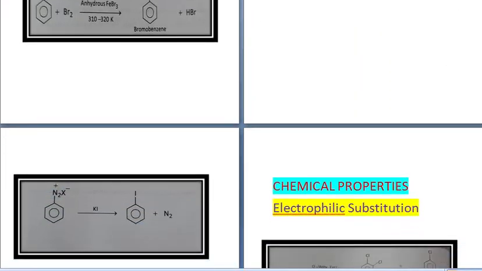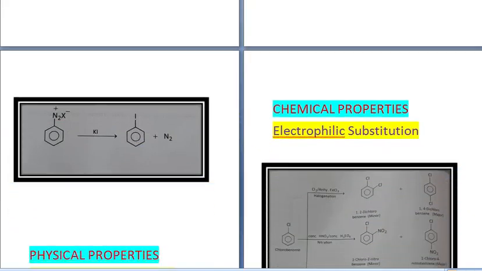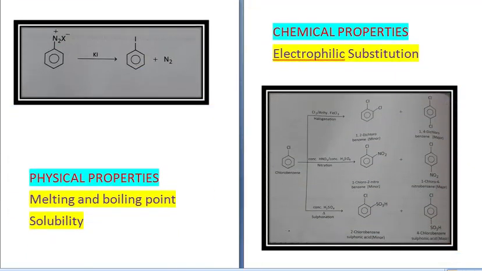haloarenes can be prepared. Now, as you can see over here, the replacement of diazonium group by iodine does not require the presence of cuprous oxide or copper as catalyst. Directly in presence of KI, when C6H5N2X combines with KI, it gives you C6H5I and nitrogen. Alright, so this is the method of preparation of haloarenes.